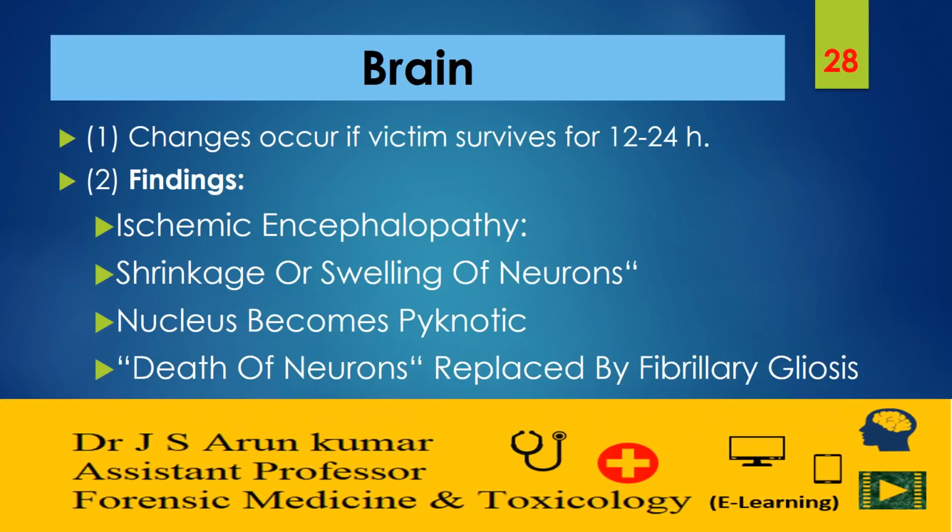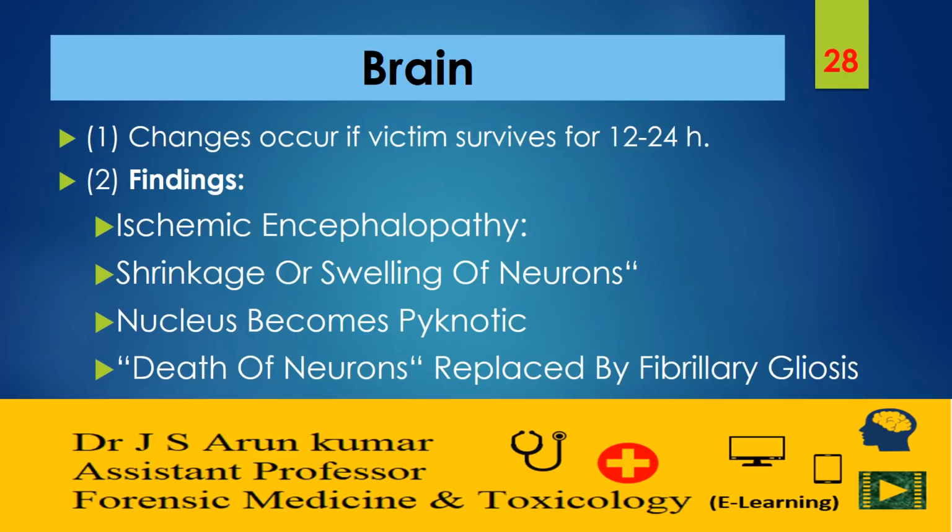Features of specific organs, first and foremost the brain, where changes can occur if a victim survives for a period of 12 to 24 hours after a primary injury or a primary infliction of a wound, then the features can be seen.